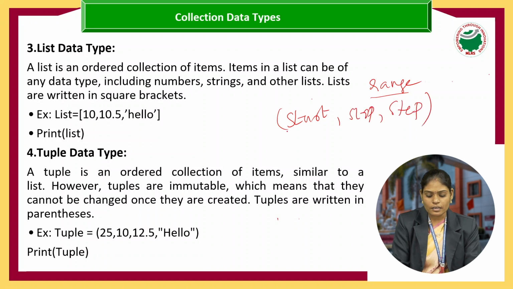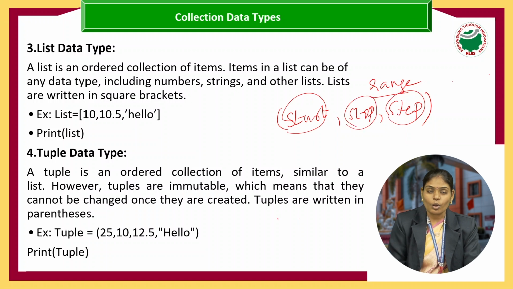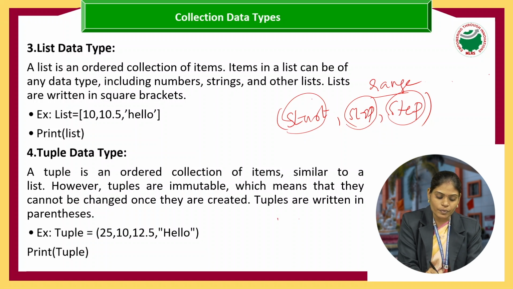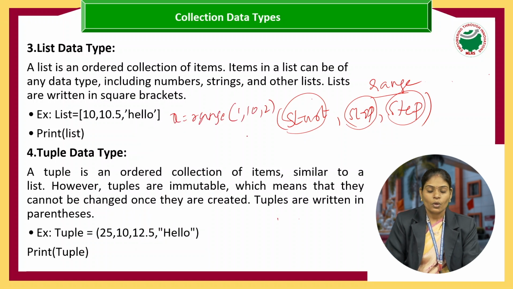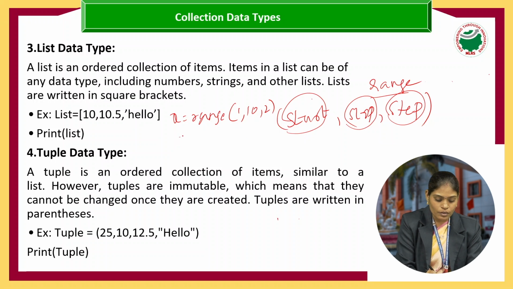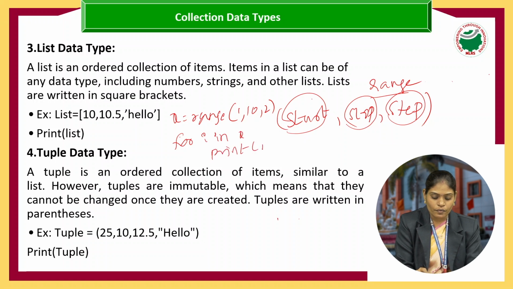Start indicates the start value, stop indicates the end value, and step indicates how many steps we should take in the given range. Suppose I am considering an example, where x equals range of 1, 10, 2. Now I am writing the code: for i in x, print the value of i.